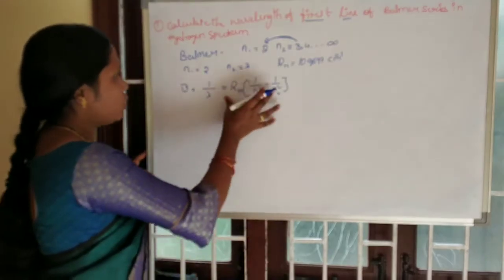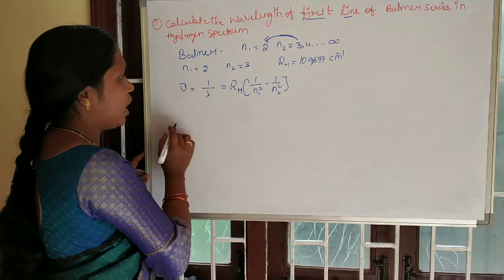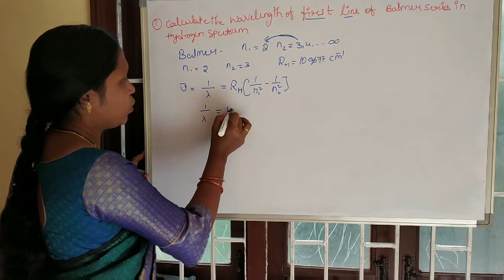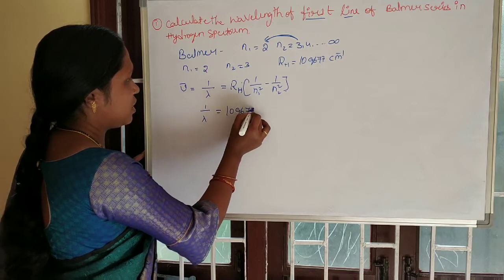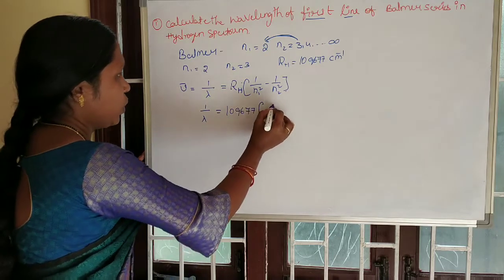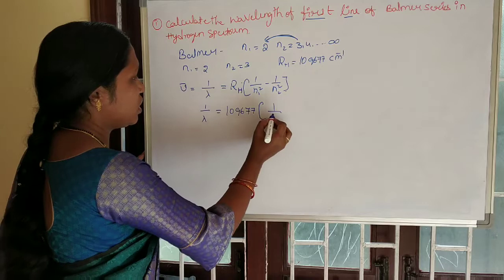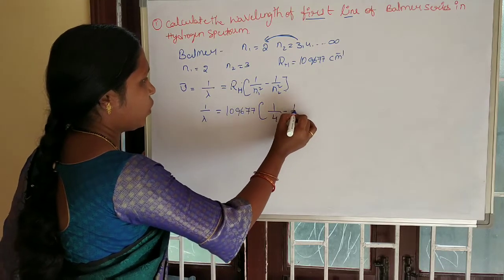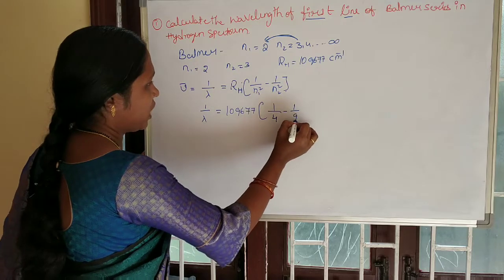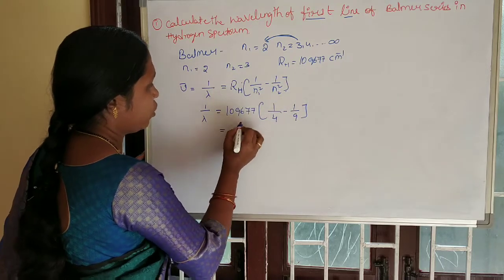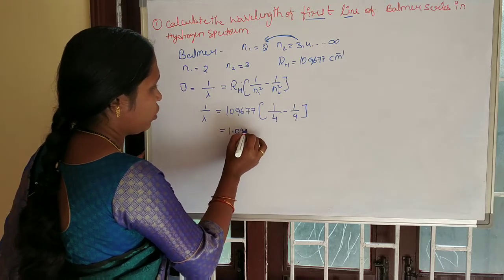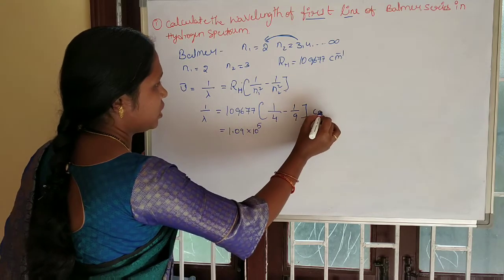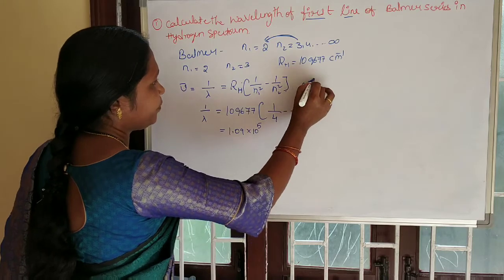Substitute all the values and calculate the wavelength. 1 by lambda is equal to 109677 into 1 by n1, which is 2 square, 4, minus 1 by 3 square, 9. Here you write 1.09 into 10 power 5, in centimeter inverse.